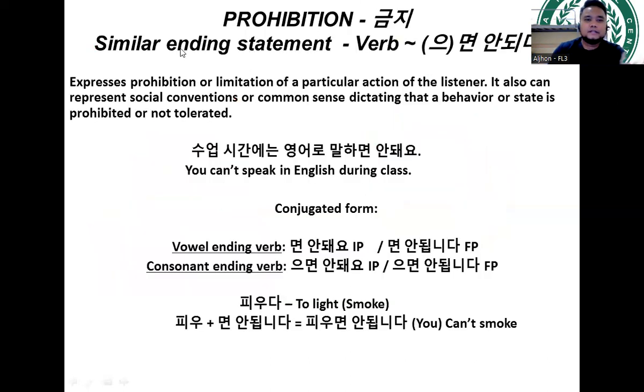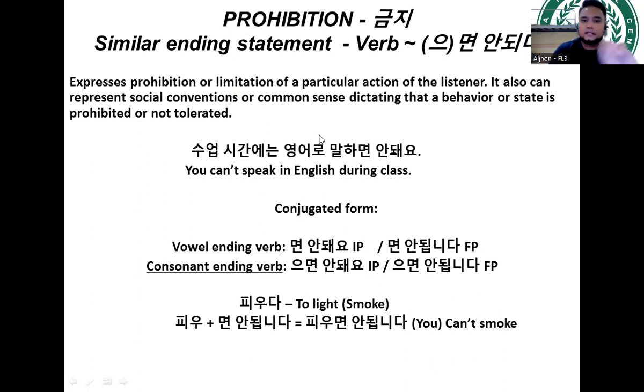On the other hand, we have here the similar ending statement. So we have verb plus umyon or myon and tuida. So again, this is actually similar lang with the term kumji, but as I mentioned, this is specified lang siya. So an example of this ending statement is: you can't speak in English during class. Again, 수업 시간에는 영어로 말하면 안 돼요. Again, 수업 시간에는 영어로 말하면 안 돼요.